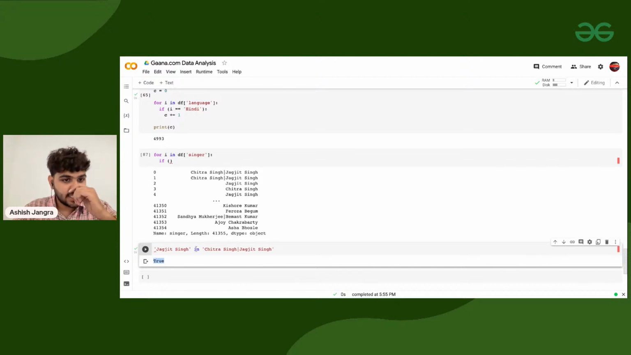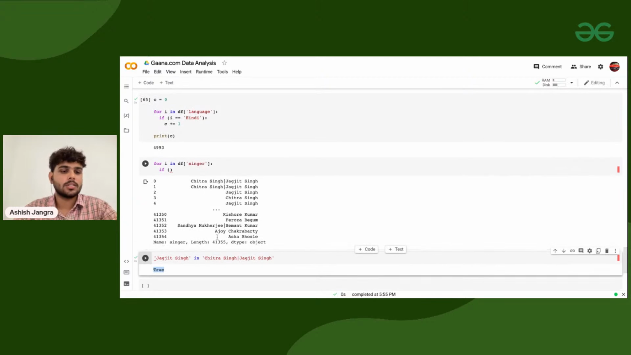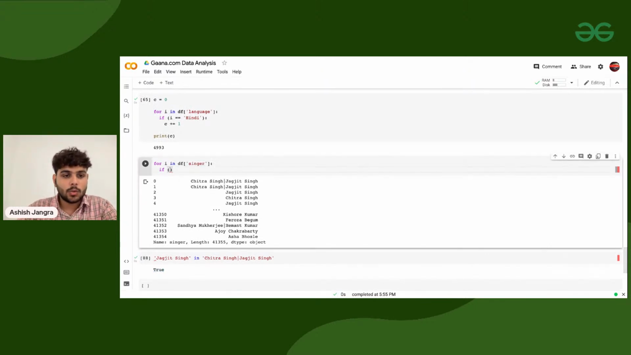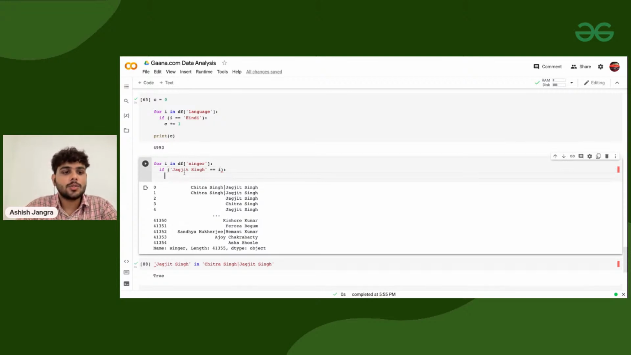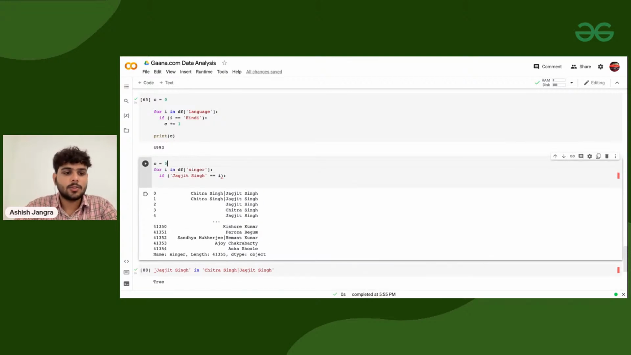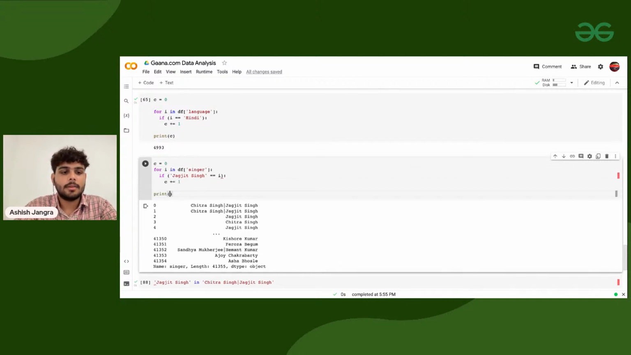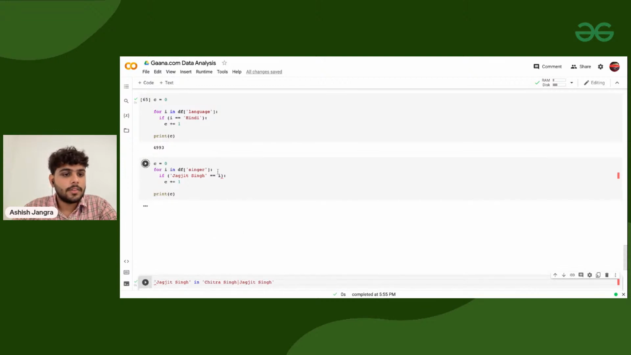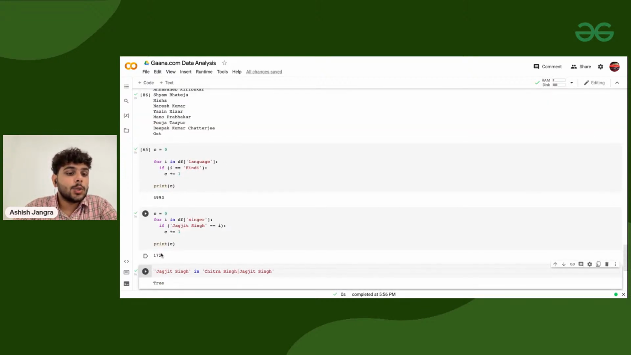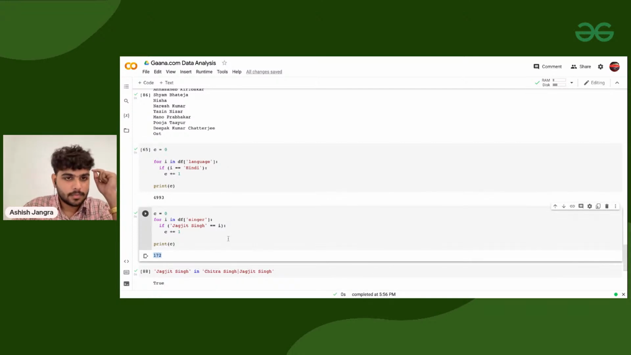That means we'll take a singer. For that singer, I'll see how many songs he has sung. So here I need to write: if Jagjit Singh is equal to I. Here we are going to deal with two things. I'm initializing C equals 0, the counter, and here I'm taking C plus equals 1, and at the end if I'm printing C, what will happen? There are 172 songs that Jagjit Singh has sung,